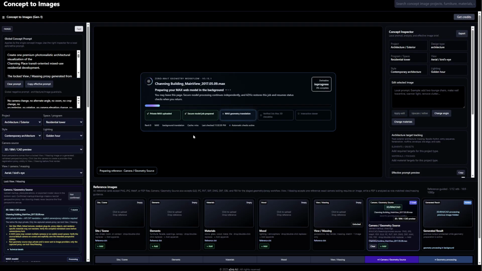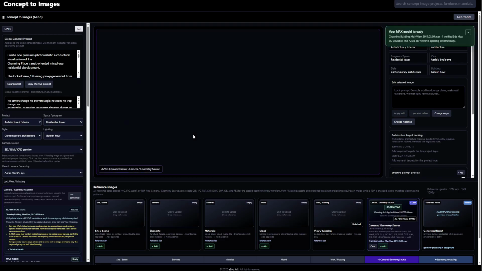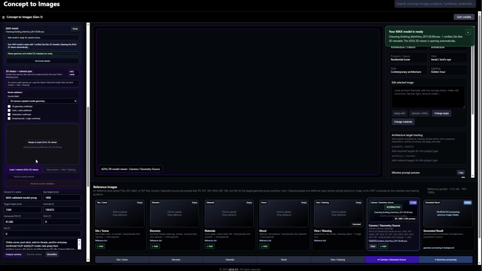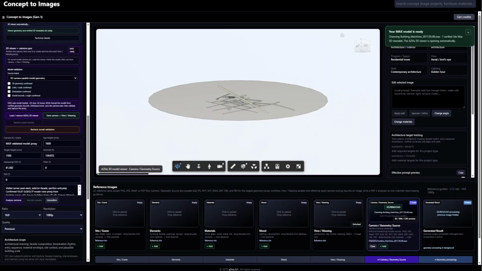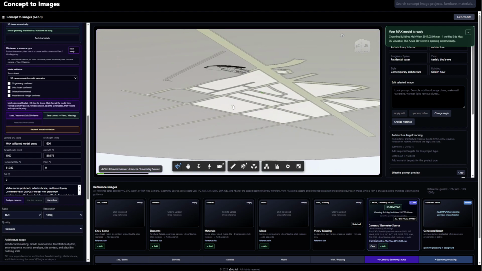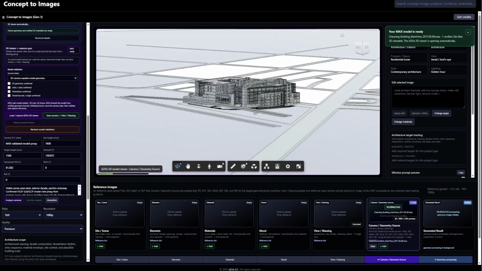The workflow begins with the original Channing Building 3ds Max model. A2Viz processes the file as the camera and geometry source, so the project starts from existing professional model data rather than a rebuilt visualization scene.